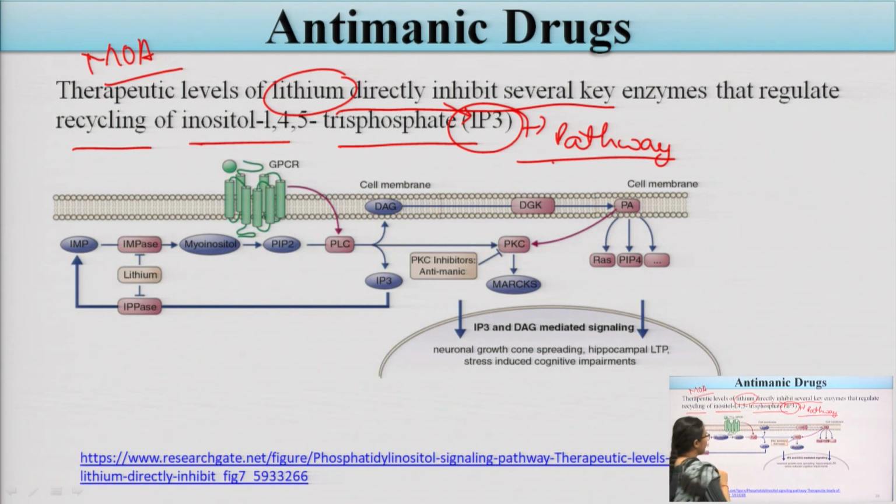This is the main mechanism of lithium. If we see this image, the lithium comes to the receptor side and directly inhibits the IP3 and DAG mediated signaling.